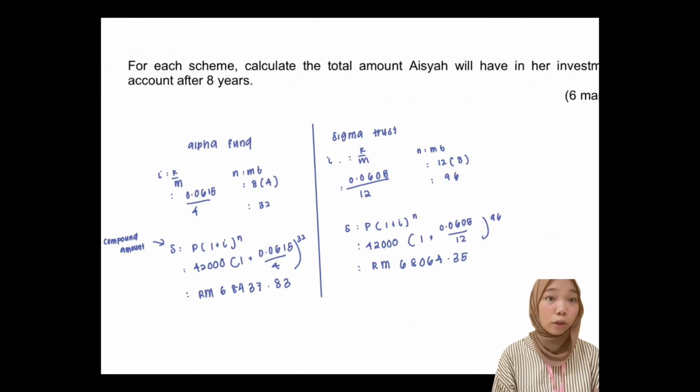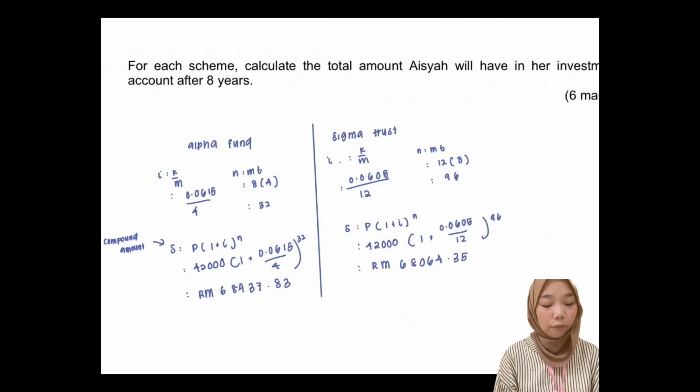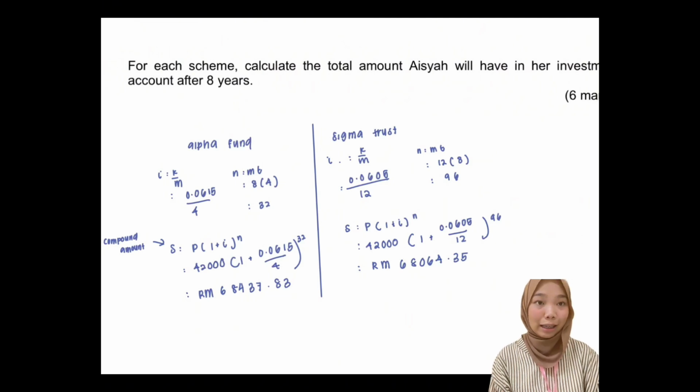Same goes for Sigma Trust, we will use the same formula. So for I, K over M, which is 0.0605 over 12, and N, M times T, which is 12 times 8 equal to 96. Now all these values we have to substitute into the compound formula, and then you just have to solve the equation in the calculator, and we will have the final answer, which is 68,064 ringgit and 35 cents, and that is the total amount for Sigma Trust.